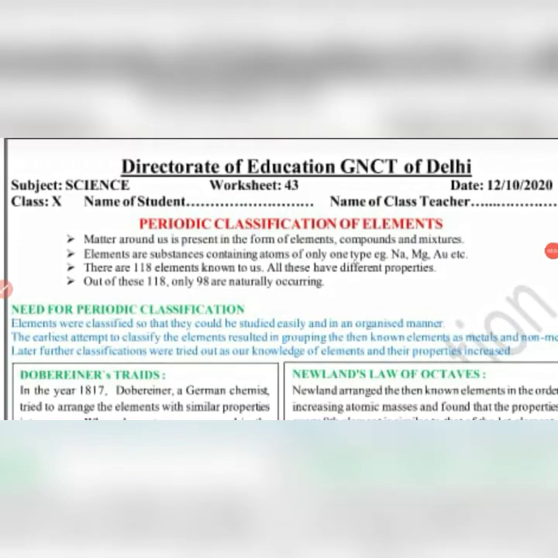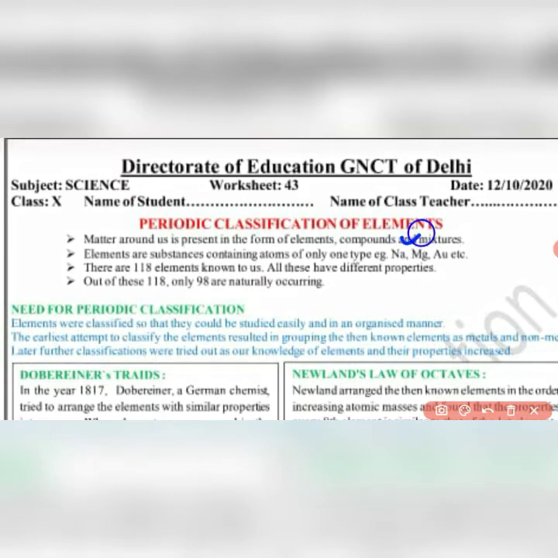Hello students, today we'll be discussing our worksheet 43, and today we will be starting our chapter 5, periodic classification of elements. As we know, matter which is present all around us is in the form of either elements, compounds or mixtures.